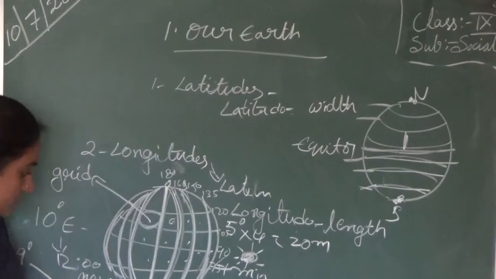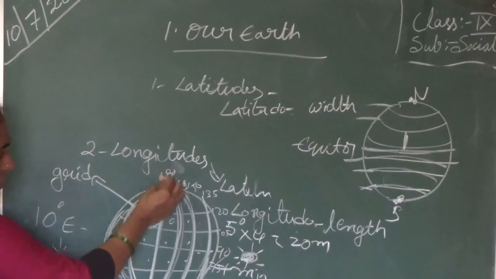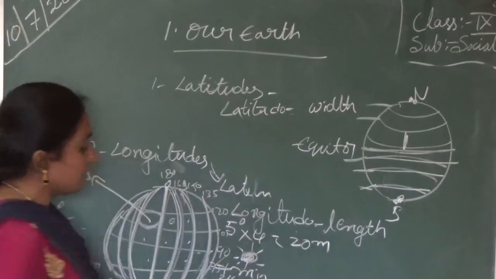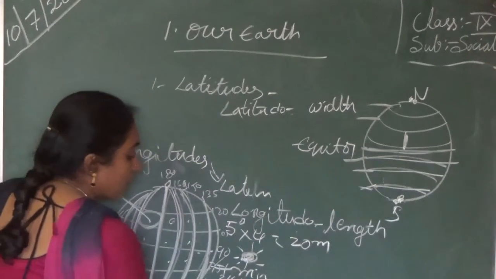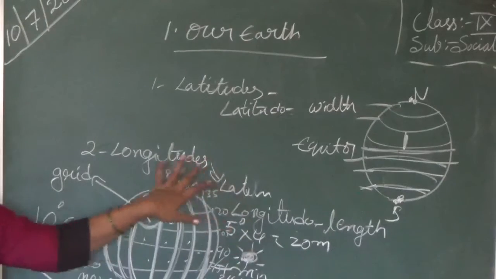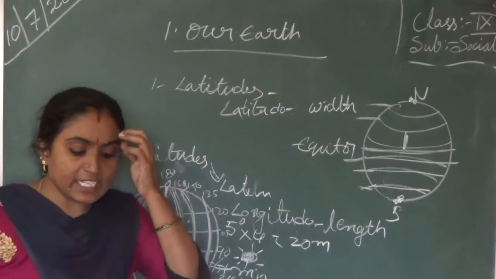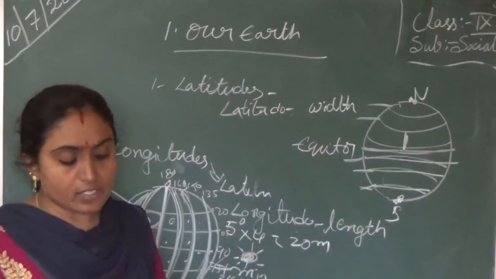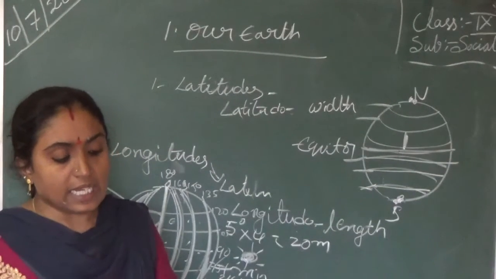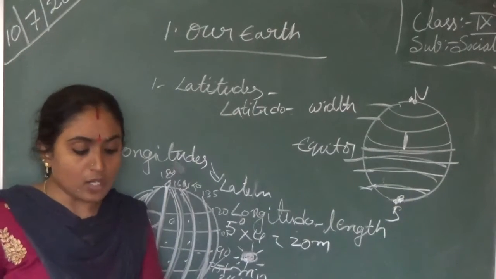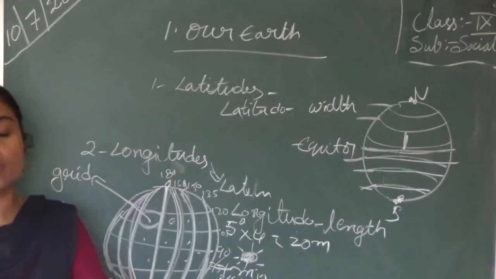So, count all of you: 180 into 4, so 24 hours. It will take 24 hours to move around on the longitudes. The width of each zone is 15 degrees of longitude. This means that the difference between one time zone and the next time zone is 1 hour, at 4 minutes per degree of longitude.